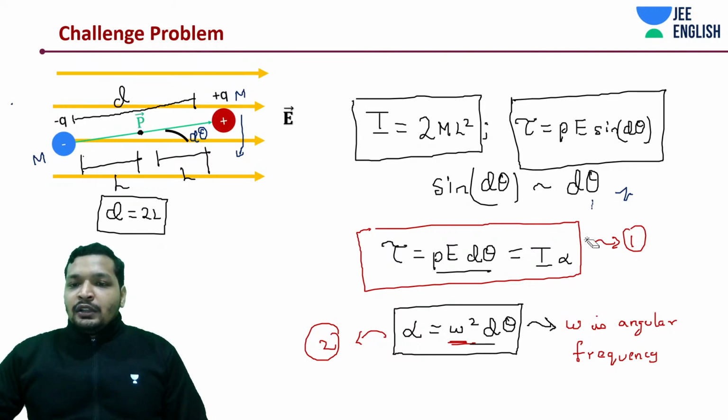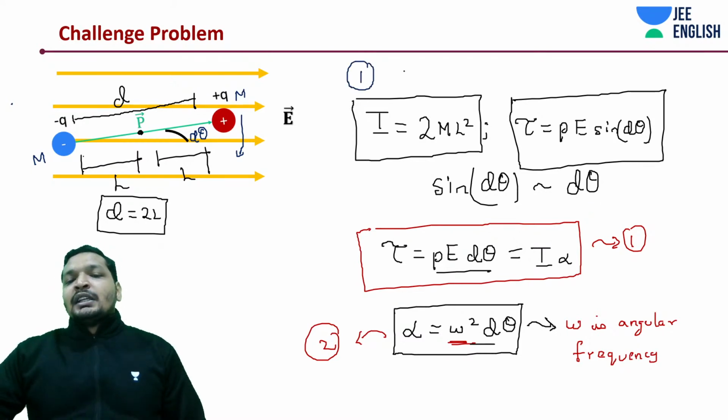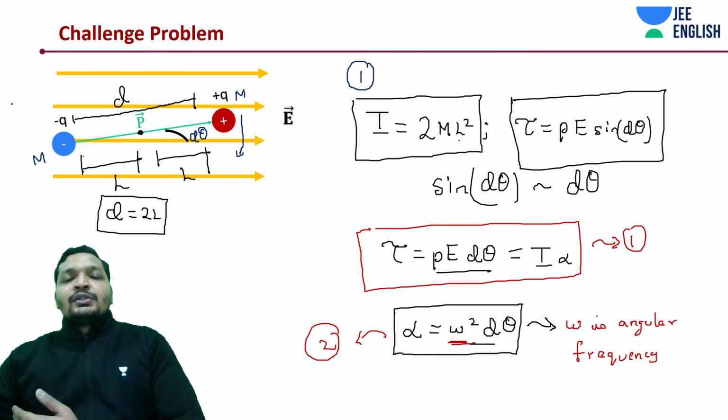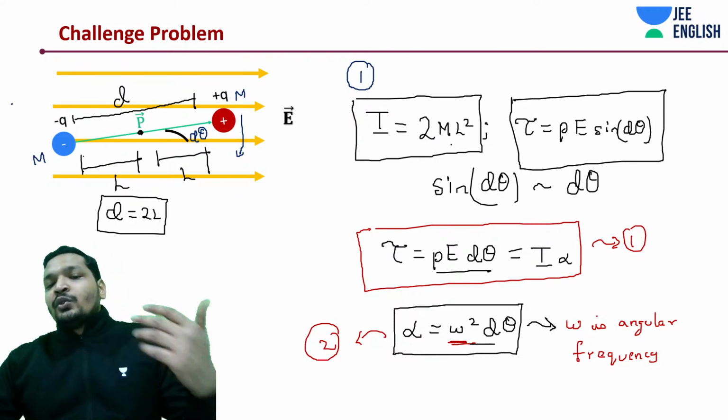So first of all, if you remember, what all do we need to do? First of all, derive I. Okay, this is not a step-by-step thing. You know what I is? I is mr square plus mr square. Here the distance from the center is L for each charge and they have mass m and m. So it's mr square plus mr square, which is going to be ml square plus ml square. It's going to be 2ml square.